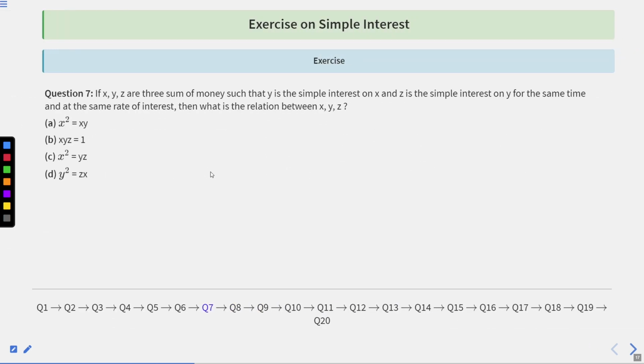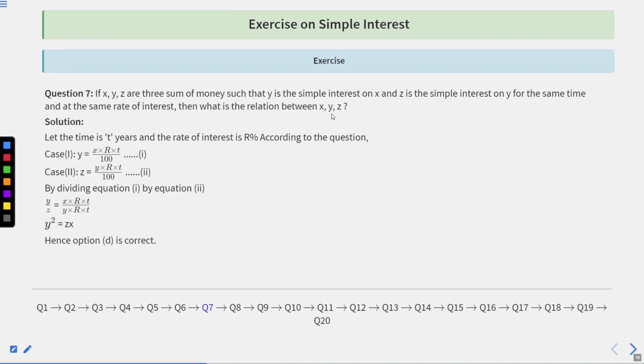Question number 7. If X, Y, Z are 3 sums of money such that Y is the simple interest on X and Z is the simple interest on Y for the same time at the same rate of interest, then what is the relation between X, Y, Z? Solution. Let the time be T years and the rate of interest be R%, according to the question.